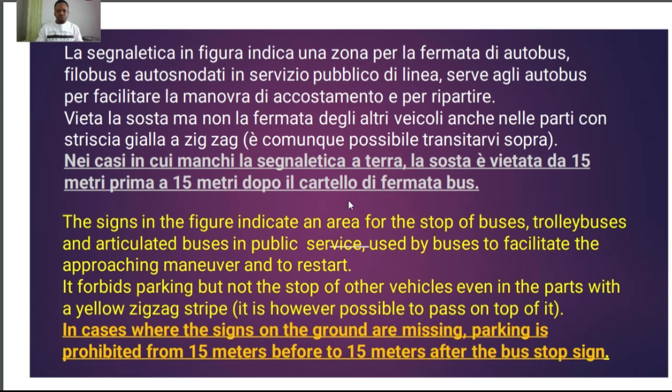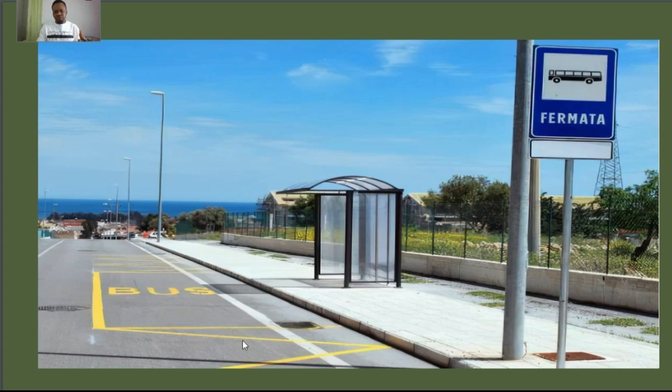For example, what this place is saying, what I just want you to take note of here, as I explained just now, this yellow zigzag line, they do it, for example this line here, they do it to make easy the movement of buses that park here, you understand, because of the length of those buses. Sometimes they find it difficult to just leave the road like this, just park like that. So for that reason, they do this one to make their movement easy if they want to stop and also if they want to move again.